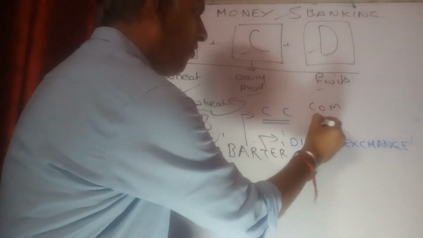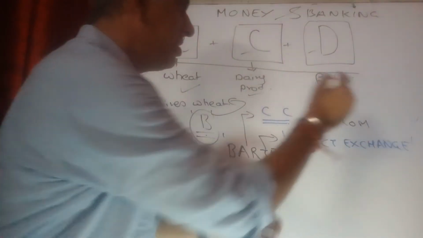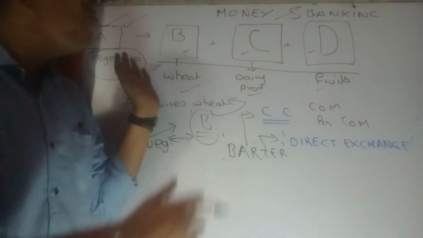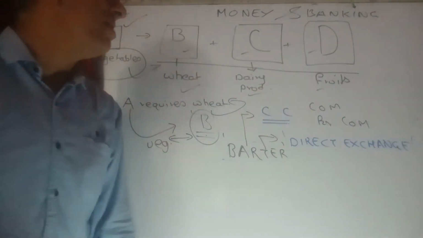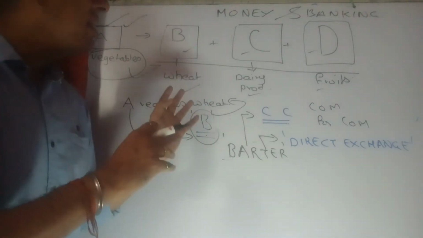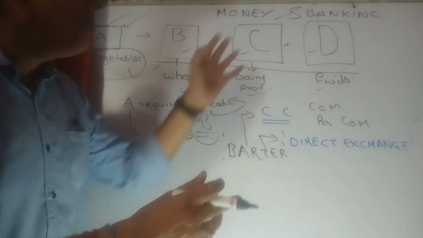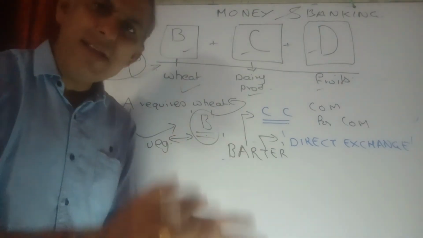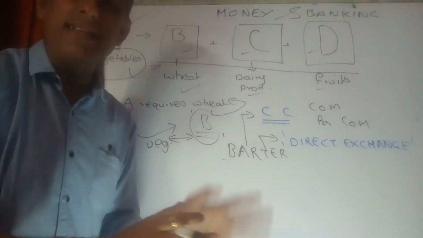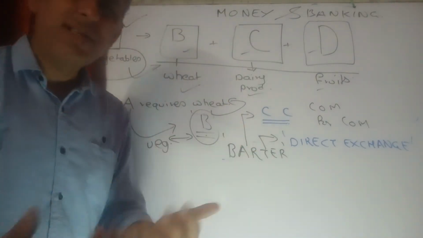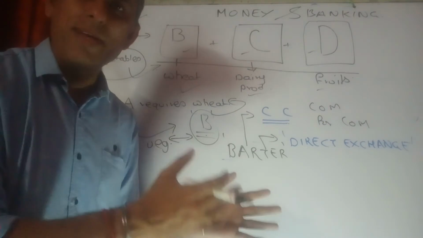Commodity for commodity exchange system. Even though it appears to be pretty simple, if you increase the number of people, and every individual is trying to look for some other person to find his product, there will be some problems. That's why the barter system is not considered a great system, and that's why it is replaced by the money system.